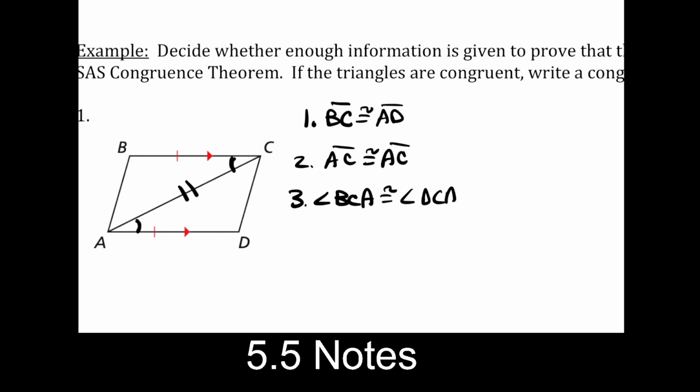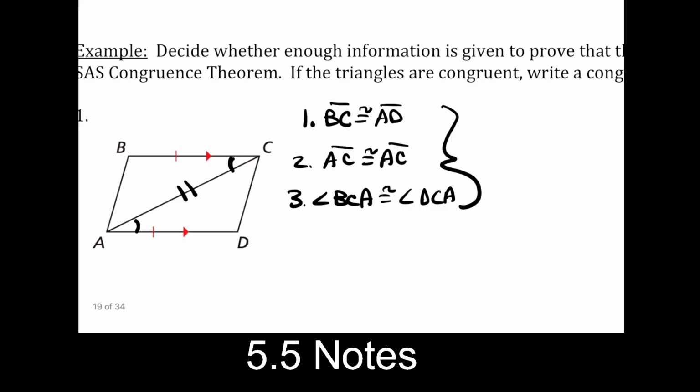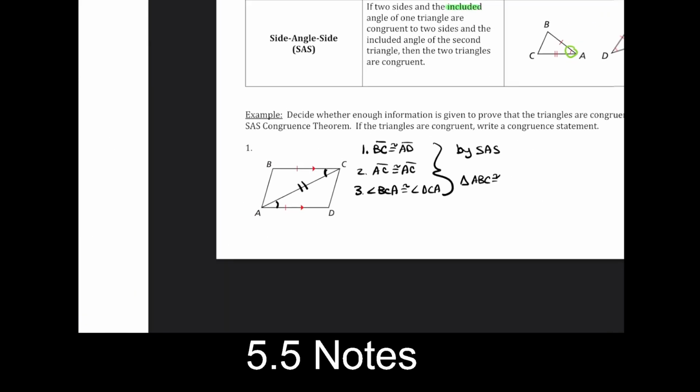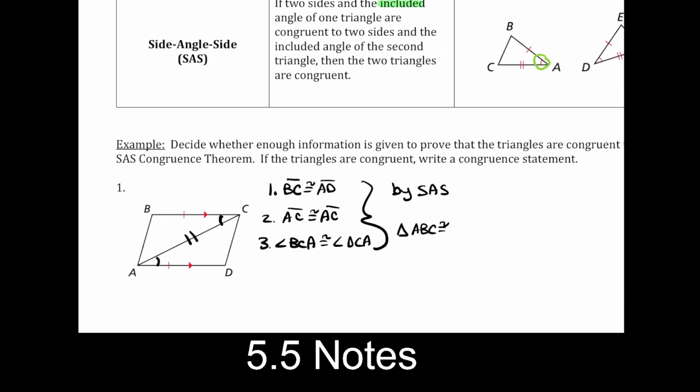Now, of course, we can't just use one letter here because it's not super clear what this angle would be. If you say angle C, you're talking about maybe this angle or this angle over here, maybe the whole thing, who knows? So we need to use three letters in this case. And these three pieces of information give us enough to use side, angle, side. We can say that triangle, and in this case, let's choose the order ABC. It's a nice order. Is congruent to, zoom out a little bit, triangle, and again match the order. It'd be in this case triangle C, because A is not marked over here. So C, D, A.